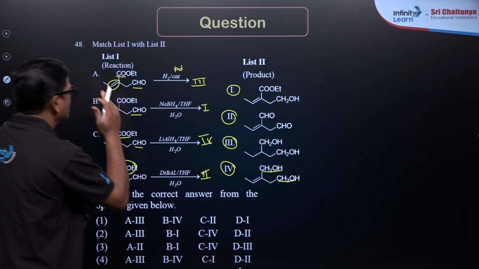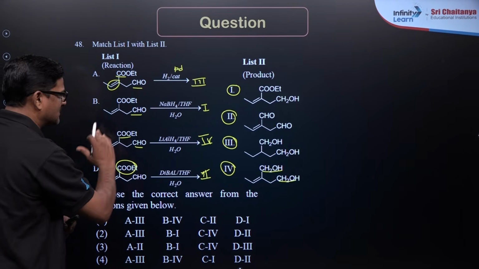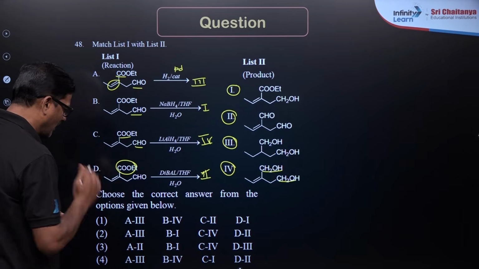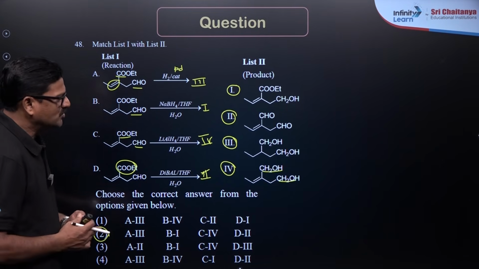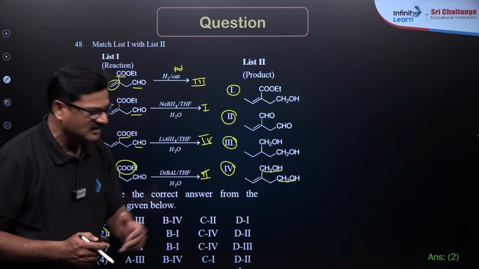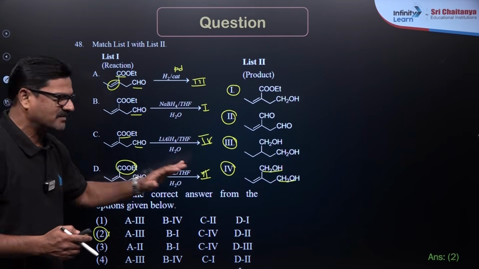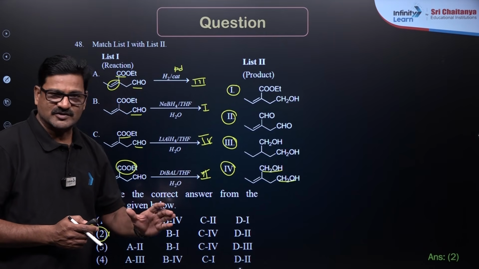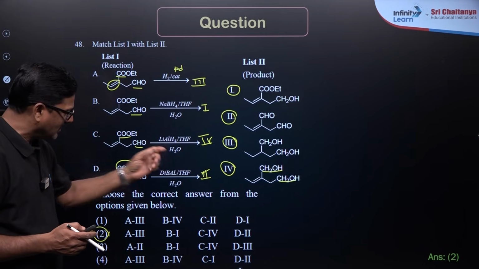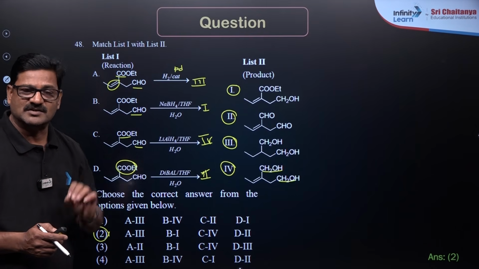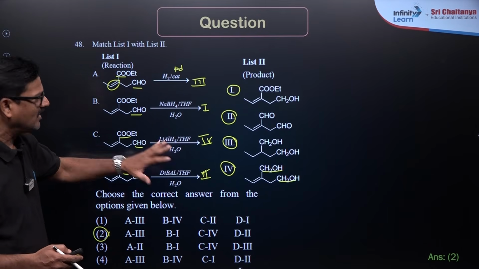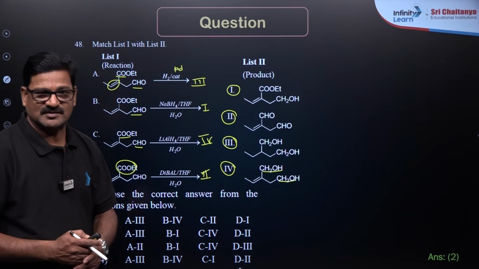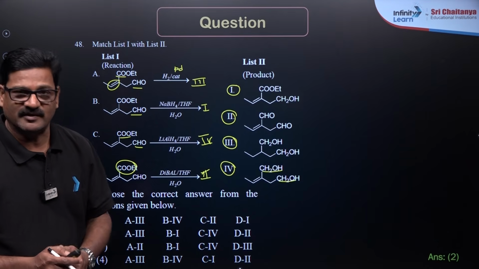So by combination, A3 B1 C4 D2, I would like to say option 2 in the given match is going to be the correct answer. When you solve this type of question, you are good at the subject, but you need to pick the appropriate answer in a meticulous way. Please follow the way I am using during an examination. That is going to be a super benefit for you.